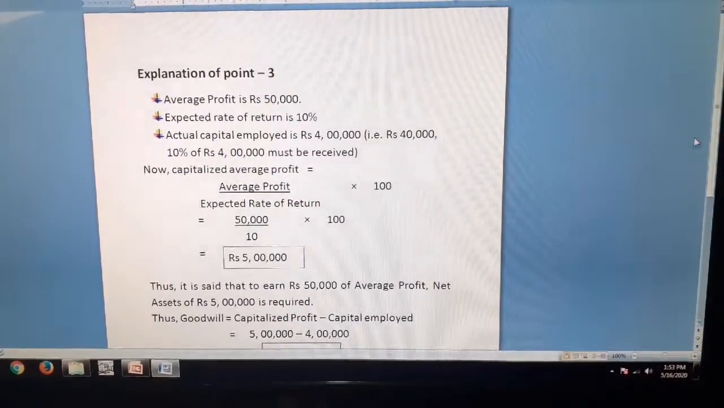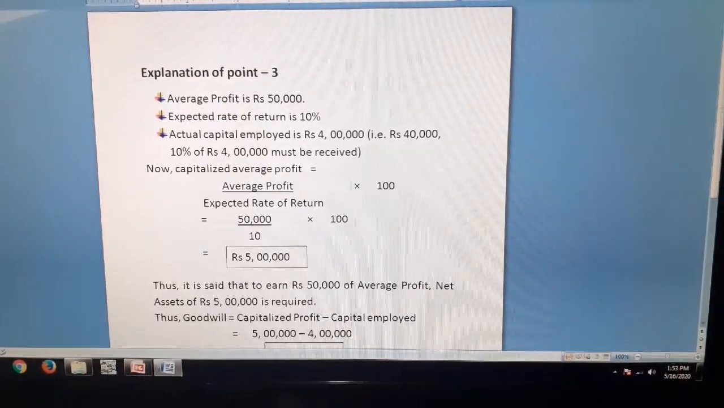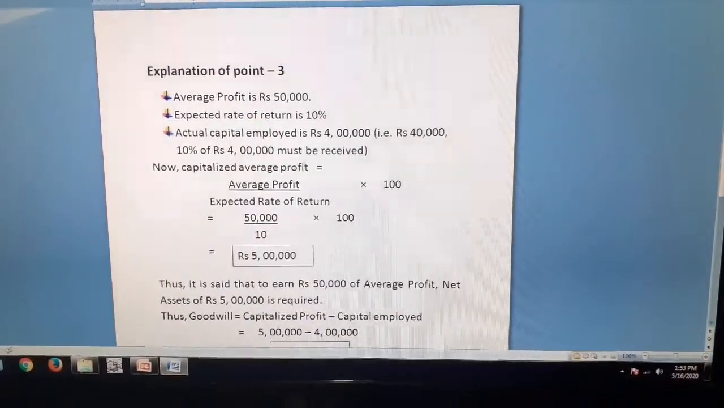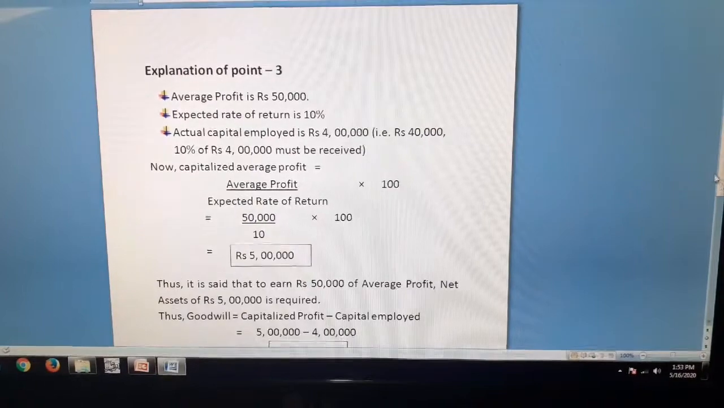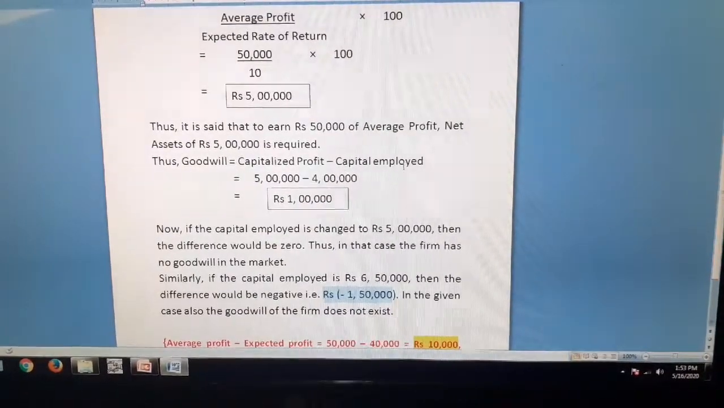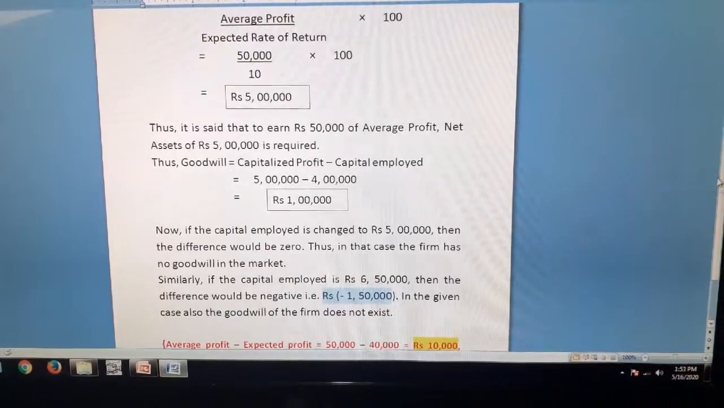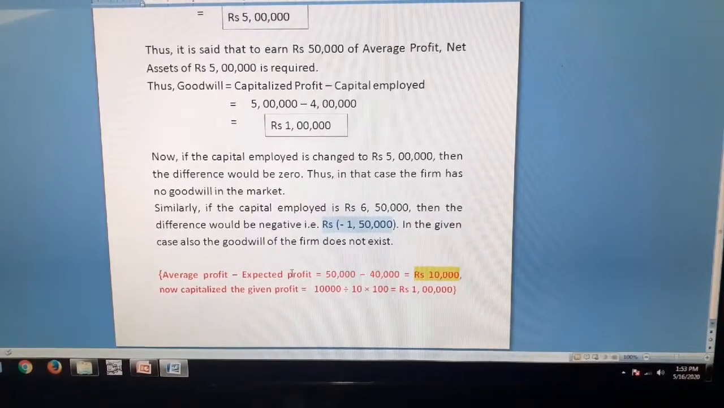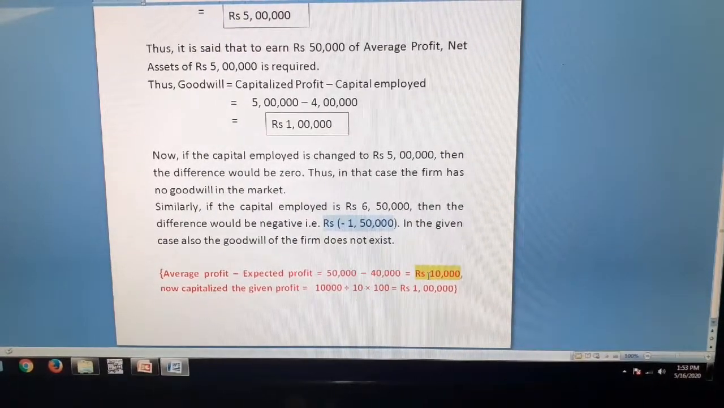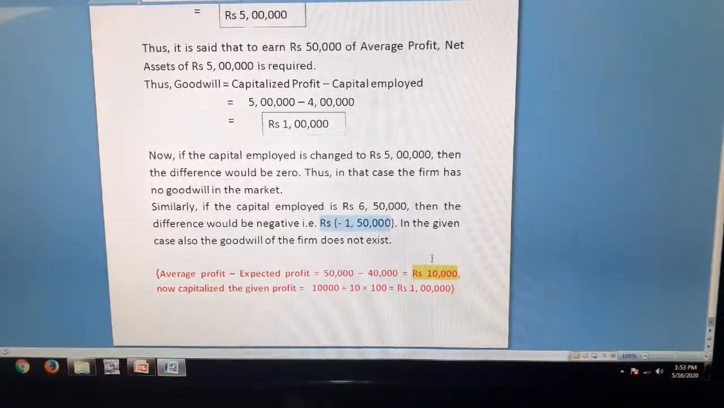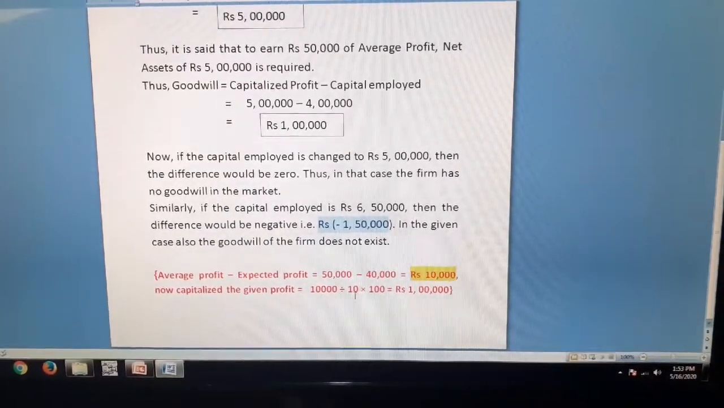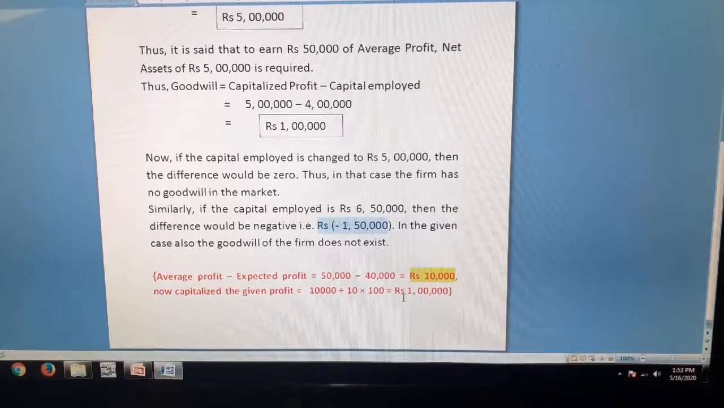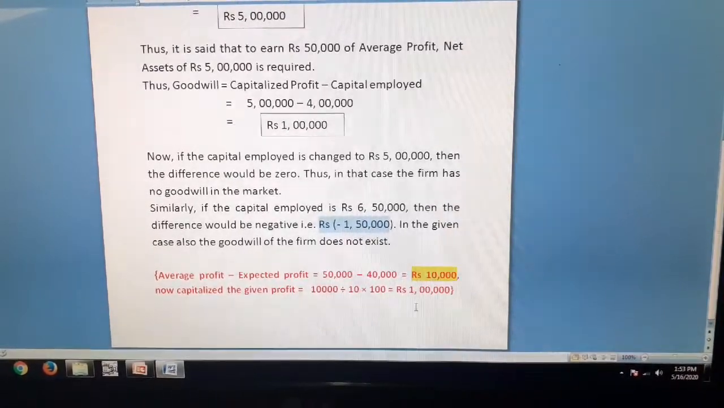Even when you pay attention to the calculation of the capitalized average profit method or the capitalization of super profit method, the answer would remain the same in both methods. By this method, the goodwill is capitalized profit minus capital employed, and the answer comes to 1 lakh. While moving with the capitalization of super profit method, the super profit is average profit minus expected profit. The difference comes to 10,000 as per the sum we have taken. So now capitalize the given profit, that is the super profit. Super profit divided by expected rate of return into 100 comes to rupees 1 lakh. That means by both methods the answer remains the same, that is goodwill comes to rupees 1 lakh.